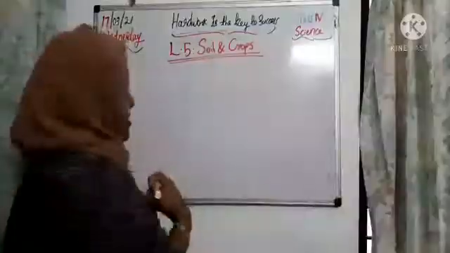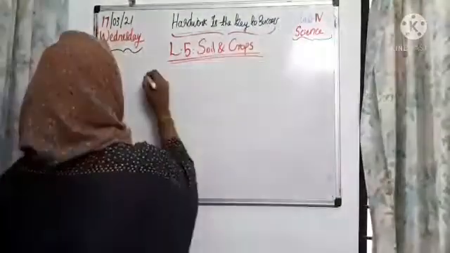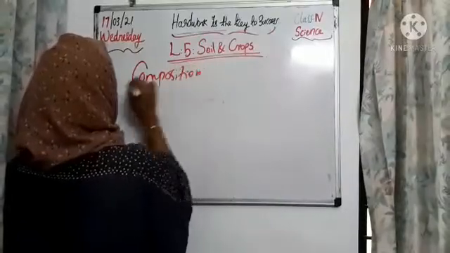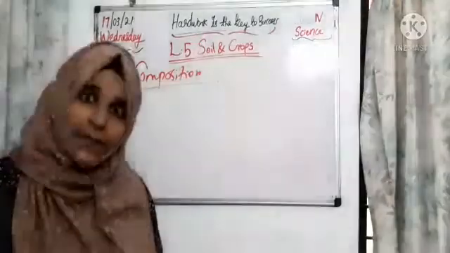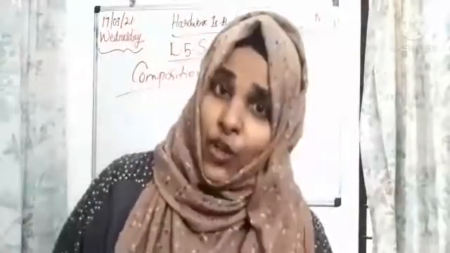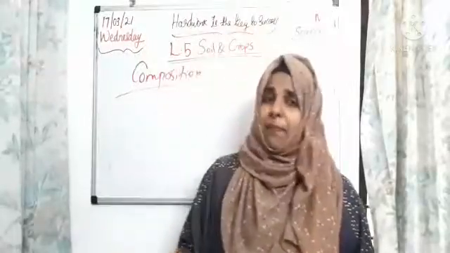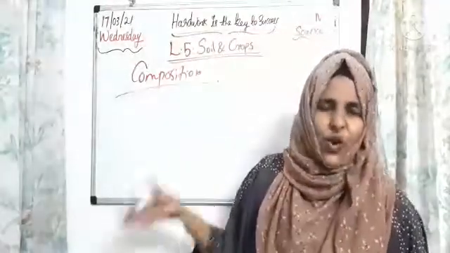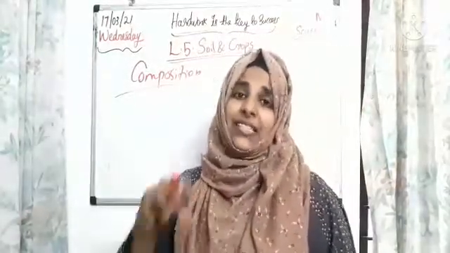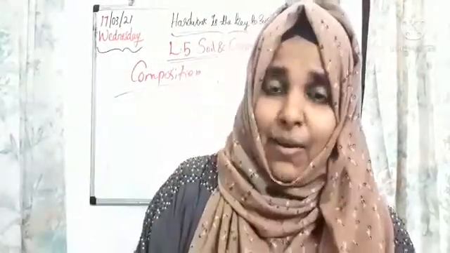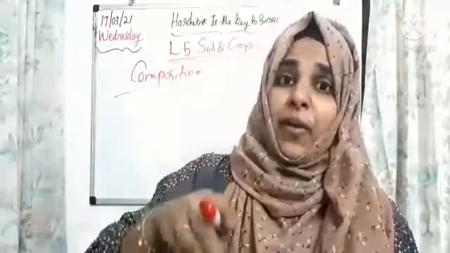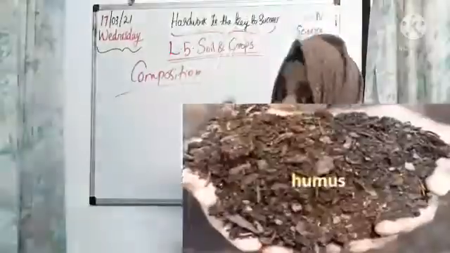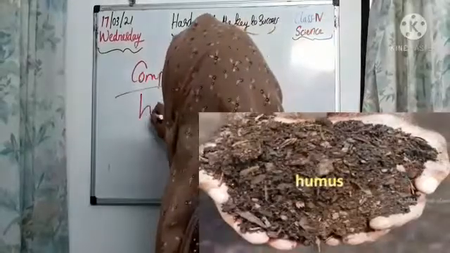Clear, all of you? So children, next let's talk about the composition of soil, okay. That means what are the different components present in the soil. We know that dead animals and plants are present in the soil, is it, children? They are decaying in the soil itself. That dead material of plants and animals, after decaying, becomes very fertile for the soil. That soil we call humus, okay.